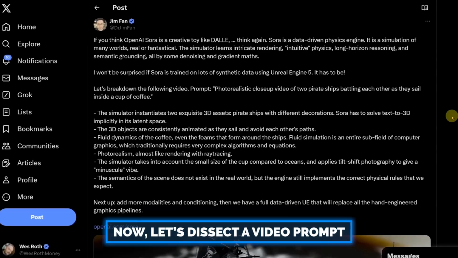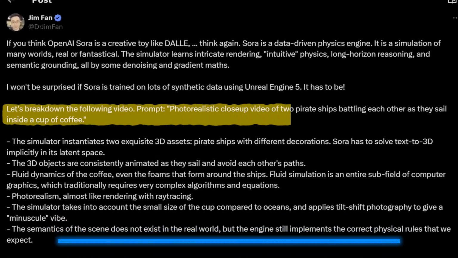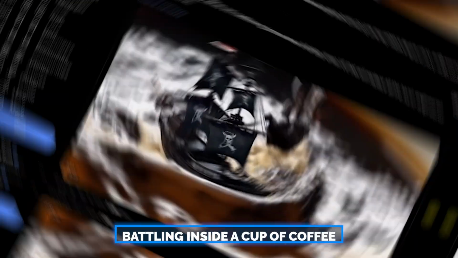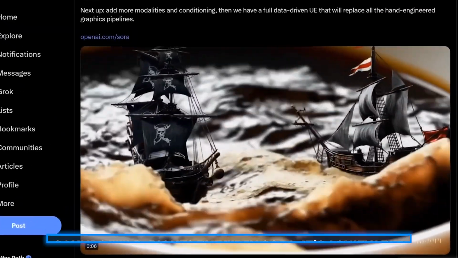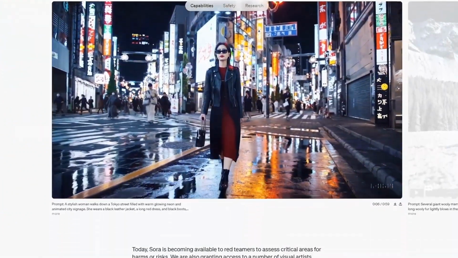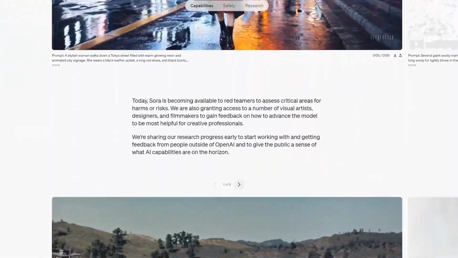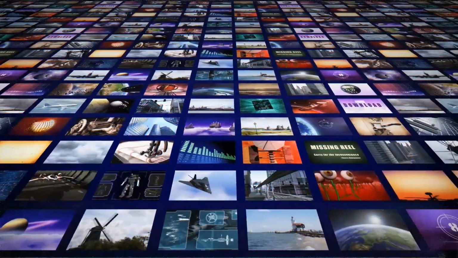Now, let's discuss a video prompt: a photorealistic close-up of two pirate ships battling inside a cup of coffee. Sounds wild, right? But with Sora, it's achievable. The simulator crafts intricate 3D assets, animating them flawlessly within the confines of a coffee cup. It's like a digital masterpiece brought to life, complete with fluid dynamics and semantics that defy reality.